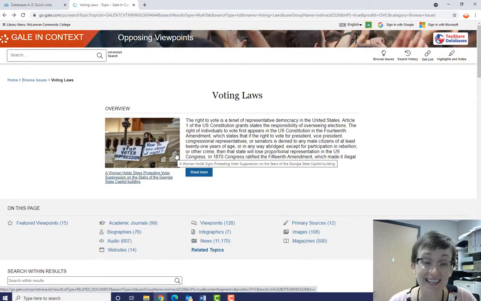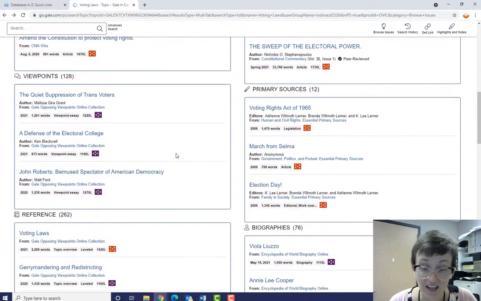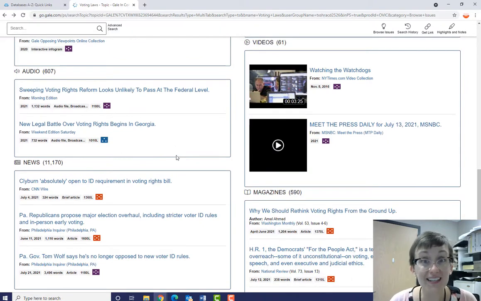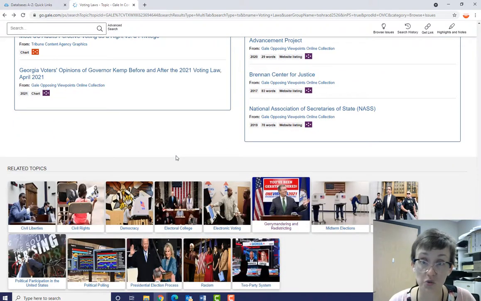But what's really neat is that beneath the overview, Gale presents all different types of information sources related to this topic. So basically, they do the research for you and present you with different options for sources.